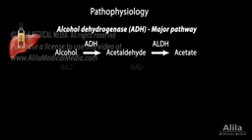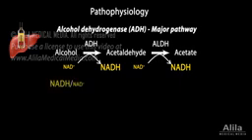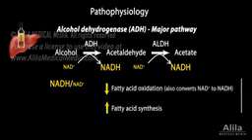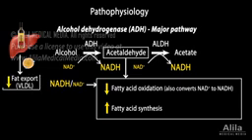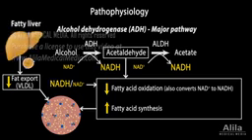Both of these reactions convert NAD+ to NADH. An increased NADH to NAD+ ratio promotes fatty liver by inhibiting fatty acid oxidation and stimulating fatty acid synthesis. In addition, acetaldehyde also promotes production of enzymes involved in fatty acid synthesis and inhibits expression of enzymes implicated in fat oxidation. Alcohol use has been shown to reduce export of fat from the liver. All these events lead to fat accumulation in hepatic cells.